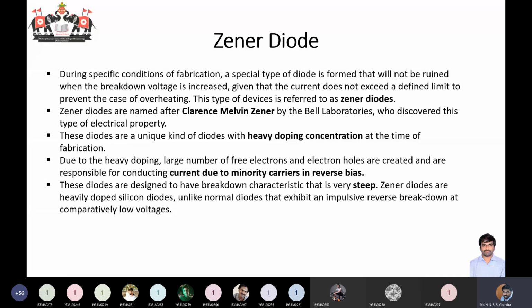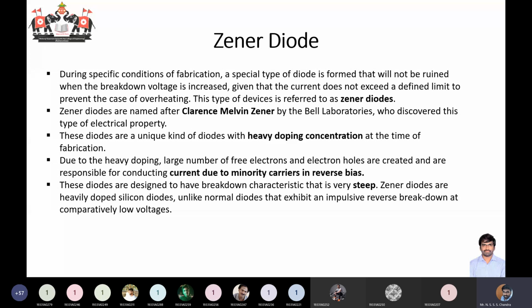So breakdown can be avalanche breakdown or Zener breakdown. Avalanche breakdown occurs at a higher voltage, whereas Zener breakdown occurs at a lower voltage. Avalanche breakdown is basically due to thermal agitation, more or less a thermal breakdown, where carriers gain kinetic energy, whereas Zener breakdown is basically due to the electrostatic field intensity.